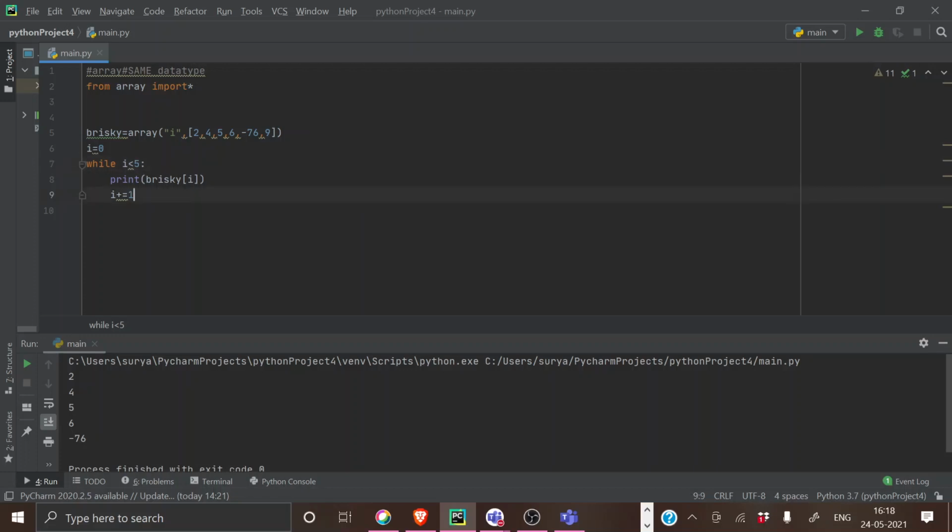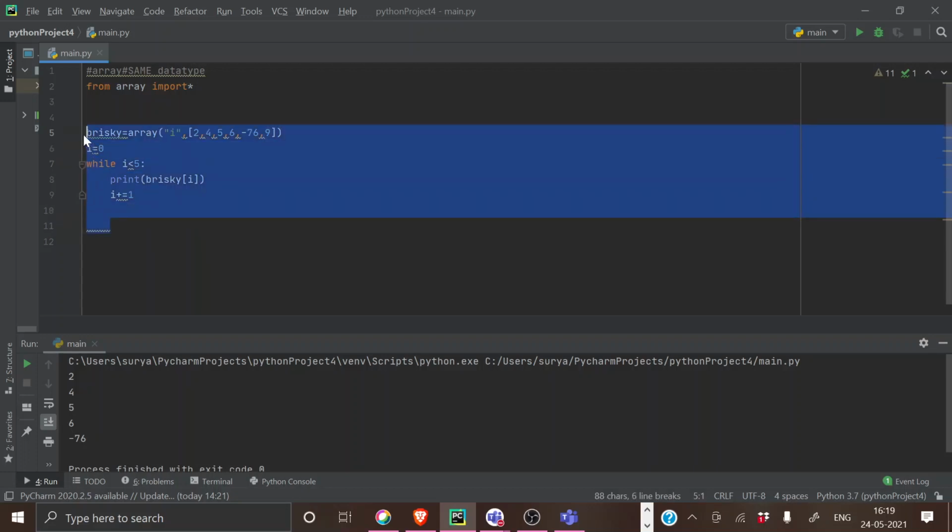So yeah, I will just give a few more problem scenarios. Okay, whatever we did now was we just gave an input for the array, right? We just gave these 2 4 5 6 minus 76 9. So now let's discuss if you want a value, where we are going to make that array. I mean, we are not going to initialize it, we are going to initialize it while...